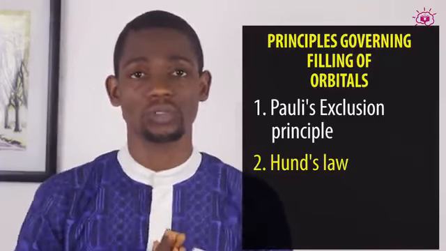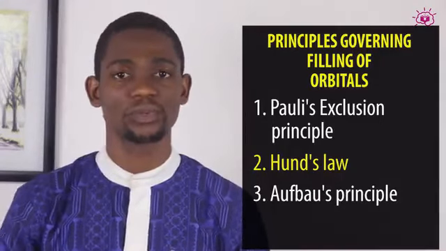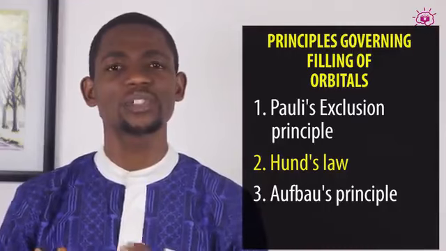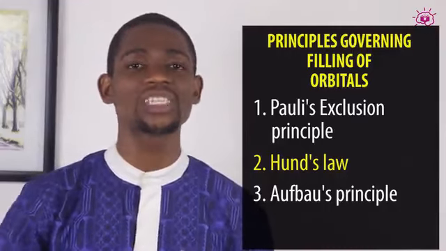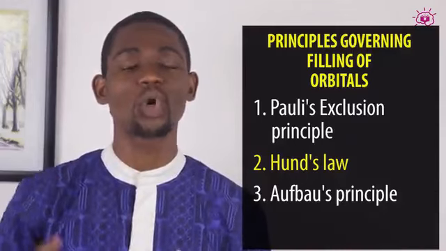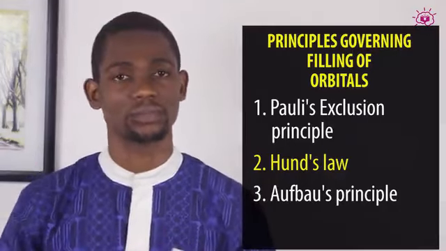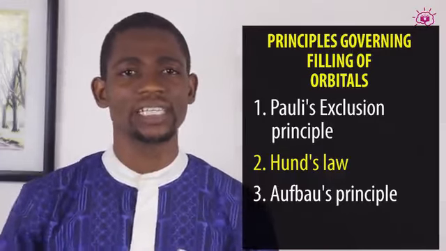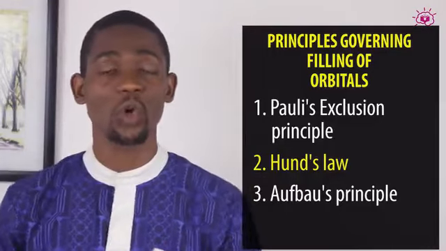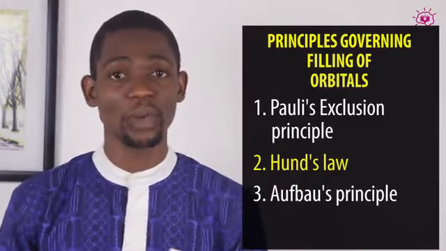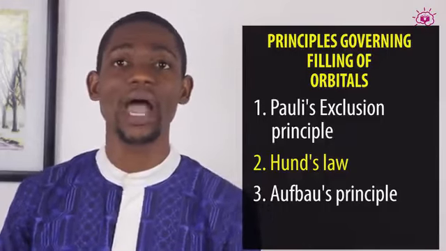before pairing occurs. And the last but not the least is the Aufbau principle. This principle states that when building up an atom, electrons are fed into atomic orbitals with the lowest energies first. This implies that when building up an atom with the electronic configuration of, say, a particular atomic number, then electrons are distributed first to the shells with lower energies.